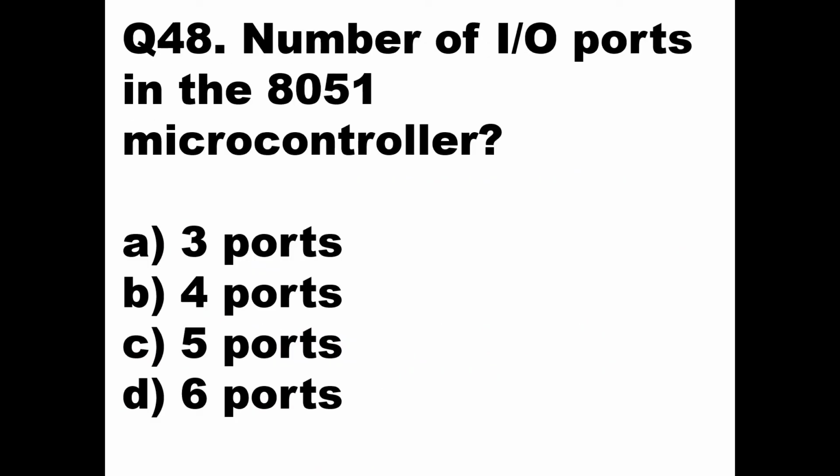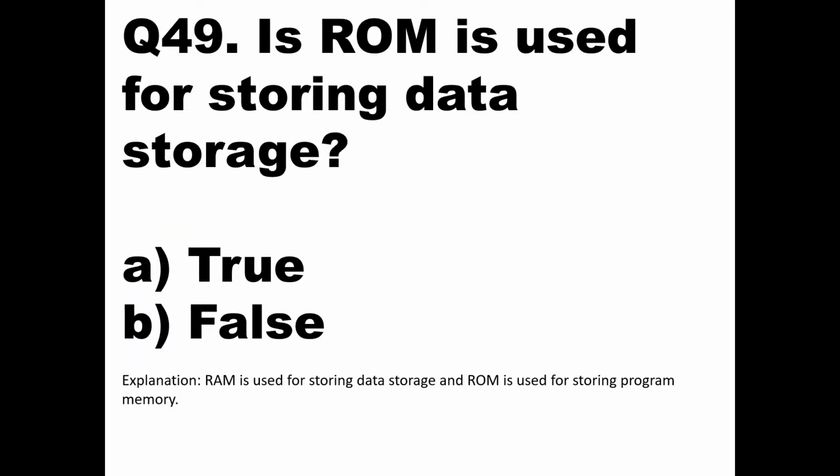Question number 48. Number of IO ports in the 8051 microcontroller. Now we know that in 8051 we have ports P0, P1, P2 and P3. That means totally we have 4 ports, 4 8-bit ports. So the number of IO ports in the 8051 microcontroller is 4. So here the answer will be 4 ports. Now we'll go to the next question.